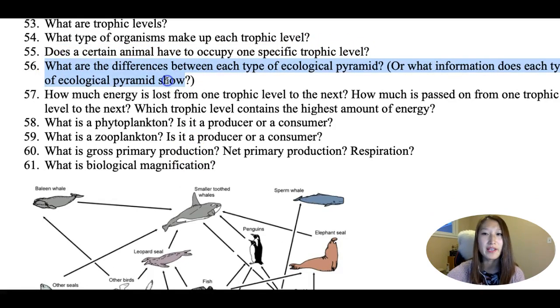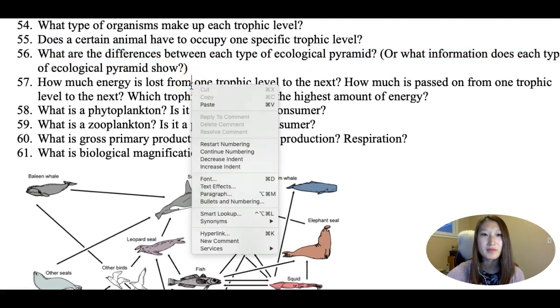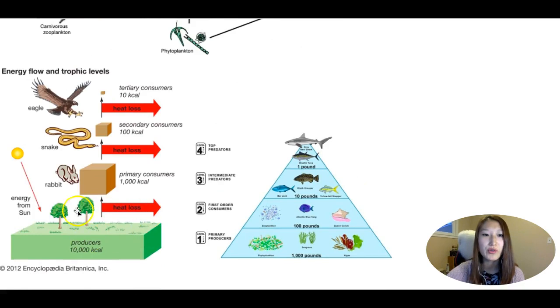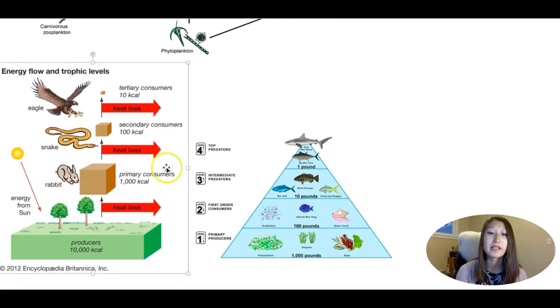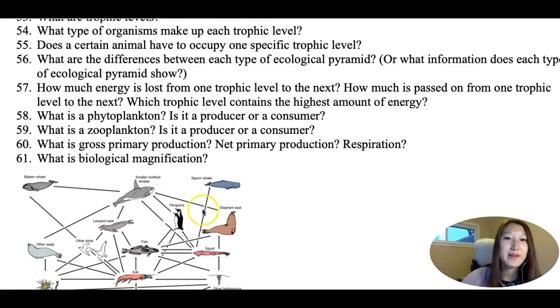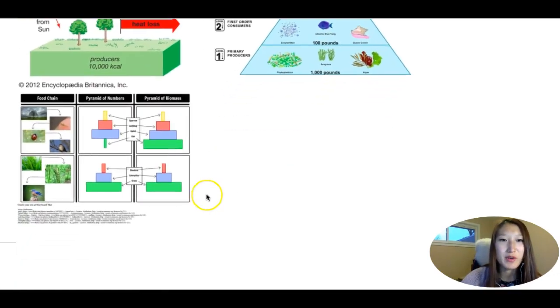There are three types of ecological pyramids. There's a pyramid of energy, which shows you how much energy this entire trophic level holds, right? So this is a pyramid of energy. We also have something called a pyramid of numbers, where instead of having energy, we have numbers. All right, I had a picture. So this one is called a pyramid of numbers. So instead of looking at how much energy each trophic level holds, we're seeing how many individuals there are in each level. So this is the only kind of pyramid that doesn't have to be upright.